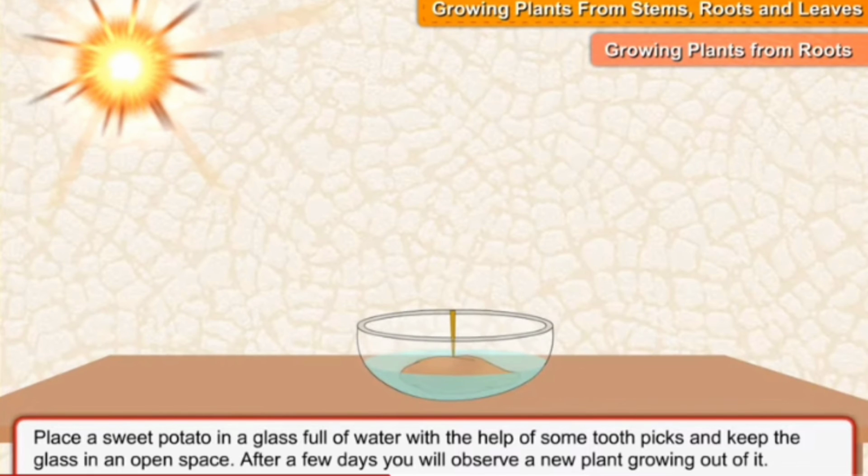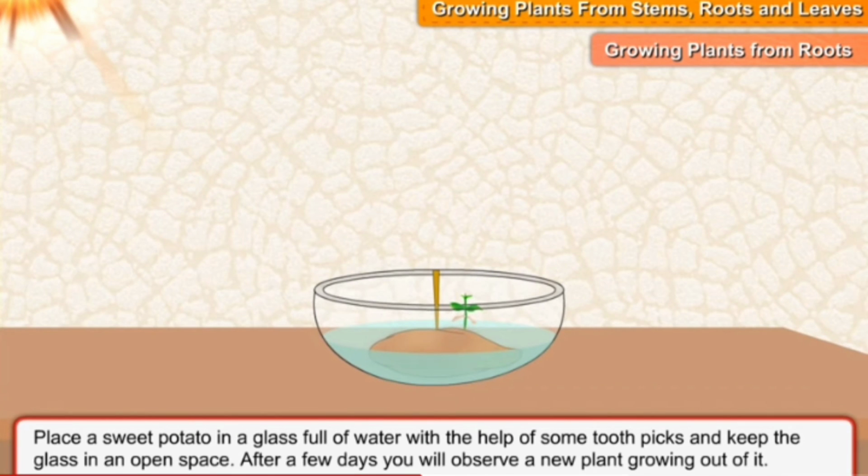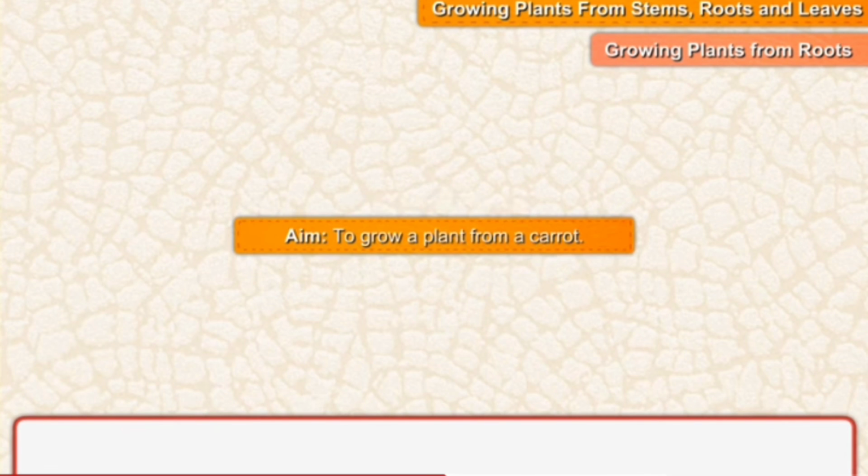We can do an experiment. Place a sweet potato in a glass full of water with the help of some toothpicks and keep the glass in an open space. After a few days, you will notice that a new plant can be grown from the cutting of the root.